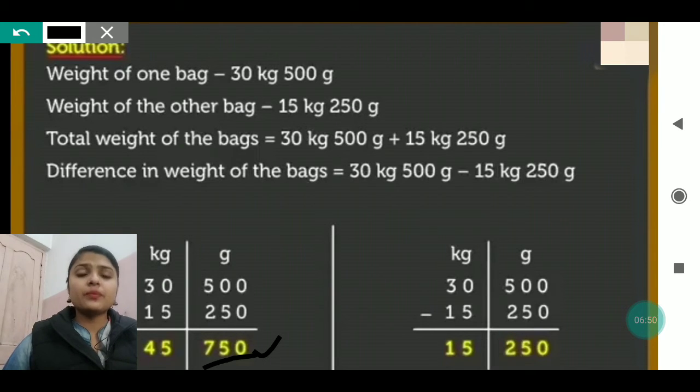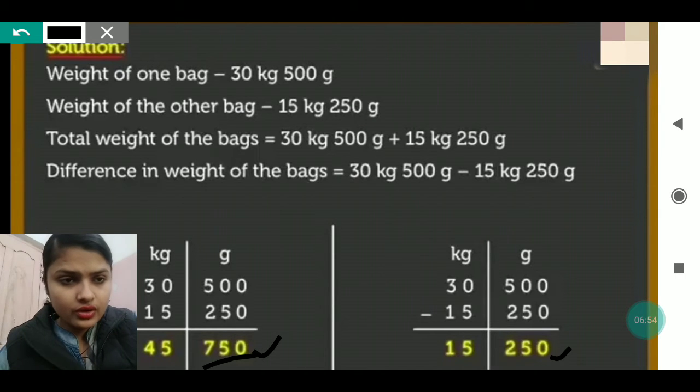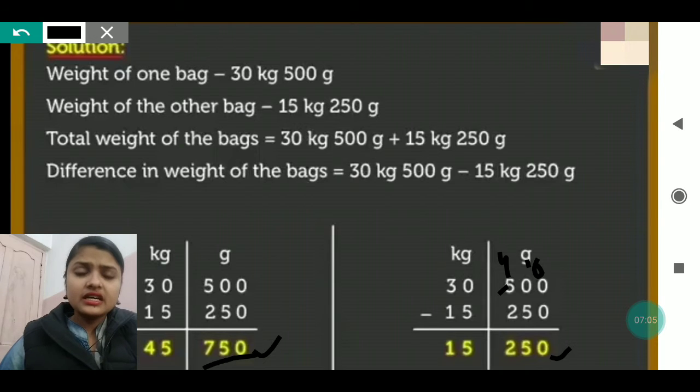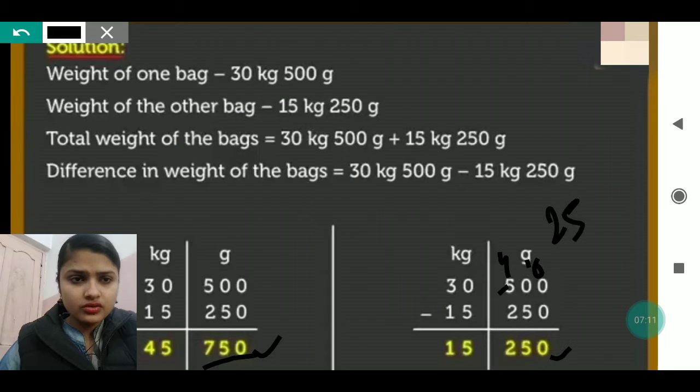After that you will do the subtraction here. So 0 minus 0 you will get 0. Then 0 minus 5 is not possible, as 0 is lesser than 5. It will take one carry from 5, so 5 will give 1, it will become 4 and it will become 10. 10 minus 5 you will get 5, and 4 minus 2 you will get 2. So you will get 250.